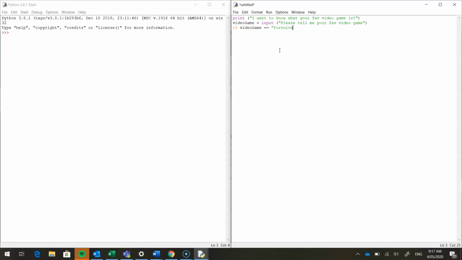If video game equals Fortnite, and then maybe use capitals, so we might come back and do something else with this. Now I'm putting this colon in, and that means if I press enter, the next part's indented. So this output's going to be to do with this if statement here. If it's Fortnite, you might say, and you can say anything you want, you don't just copy me, well, that's a popular game for many people.